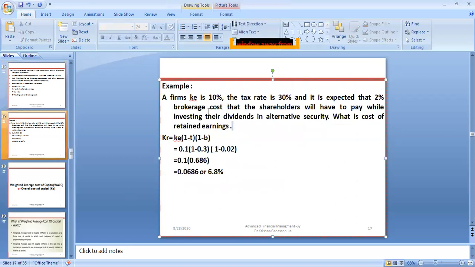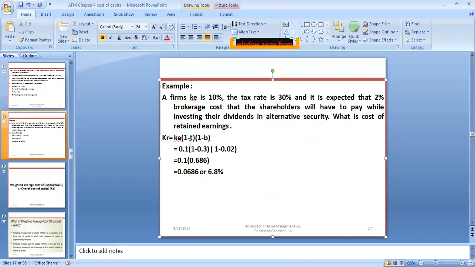For example, a firm's KE, the cost of equity, is 10%. Previously we calculated the cost of equity. Yes, that cost of equity is 10% and the tax rate is 30%. It is expected that shareholders will have to pay 2% brokerage cost while investing their dividends in an alternative security. If they receive dividends and want to invest in another alternative, they pay nearly 2% brokerage commission. So what is the cost of retained earnings for the company?